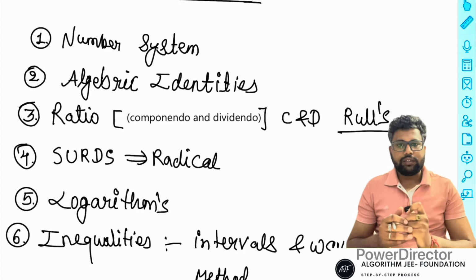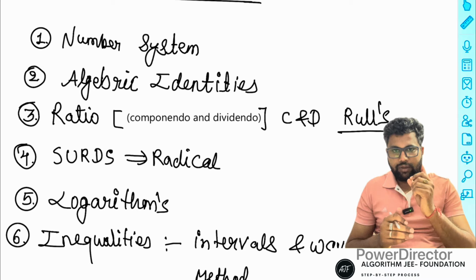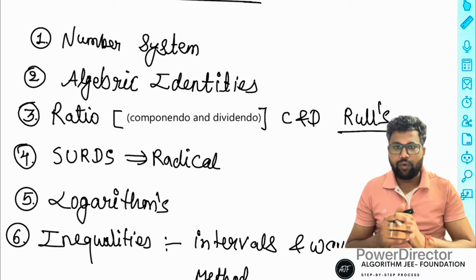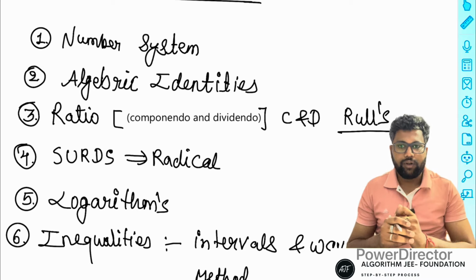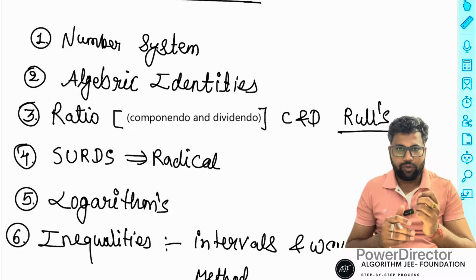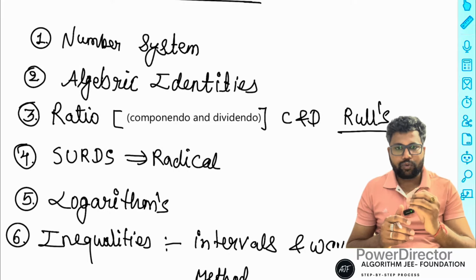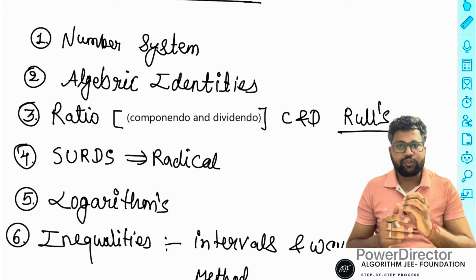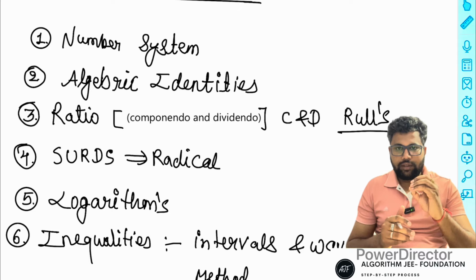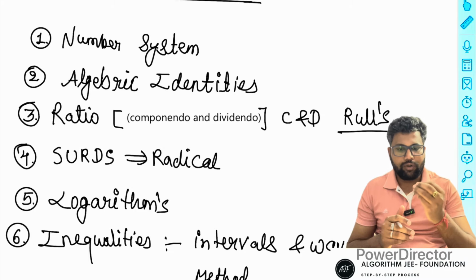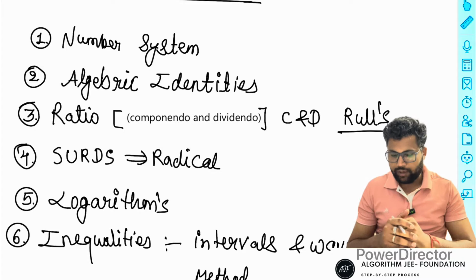And after that we discuss ratio, and in ratio one most-used thing is the compoundendo and dividendo rule. What is the meaning of compoundendo and dividendo? Then discuss the ratio. The CND rule is very important, and some radical formulas. Radical means square roots. The square roots formula is also very important. Some students are very confused about these formulas, how to manage the 1 by 2 powers, 1 by 3 powers, and lots of powers. So we discuss the square roots of any numbers.